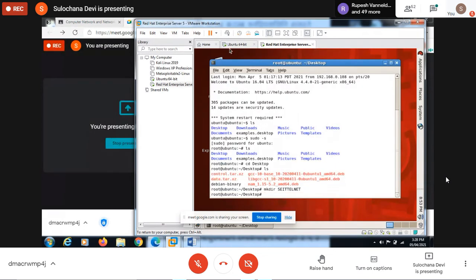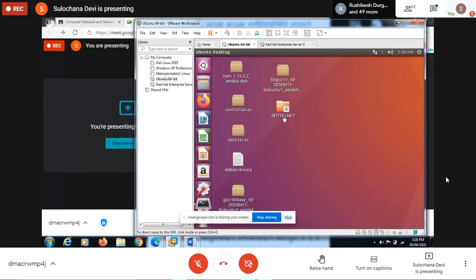Now go to Ubuntu machine and check on the desktop. Is there a directory created? Yes, no? Yes, ma'am. Now, we can delete this directory. We can create file in this directory. We can create files there. We can shut down even this machine from there. We can restart. We cannot restart because that time service will also stop. Okay. We can shut down this machine. We can delete all these files.